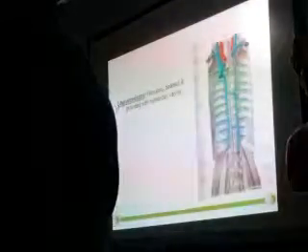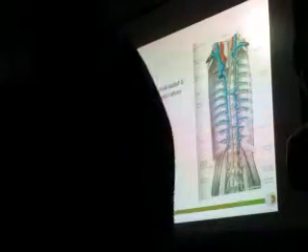The features by which you can identify this duct: most lymphatic vessels cannot be seen by the naked eye, but this can be seen because it is enlarged and big. How do you differentiate it from other vessels? One, it is flexuous. Second, it has a beaded appearance, like a tasbih.